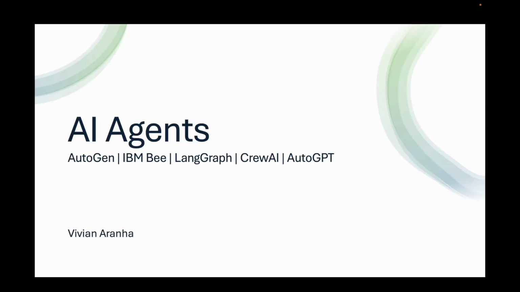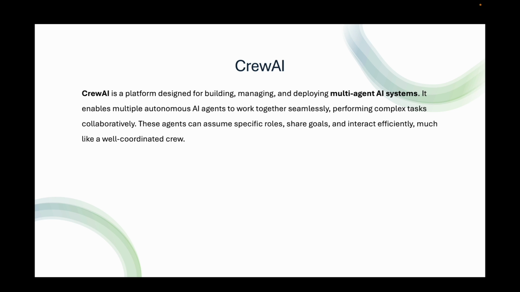Now that we have covered AutoGen, IBM Bee, LangGraph, let's jump into CrewAI. CrewAI is a platform designed for building, managing, and deploying multi agent AI systems. It enables multiple autonomous AI agents to work together seamlessly, performing complex tasks collaboratively. These agents can assume specific roles, share goals, and interact efficiently, much like a well coordinated crew.